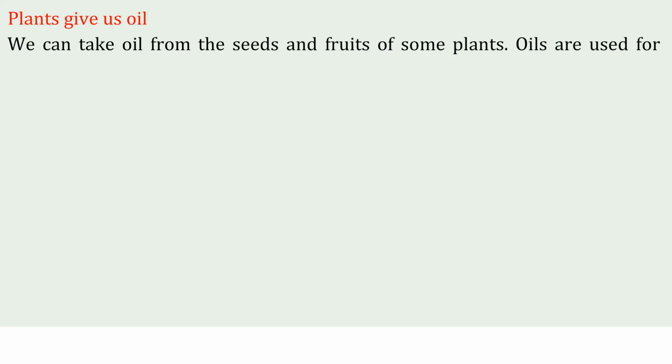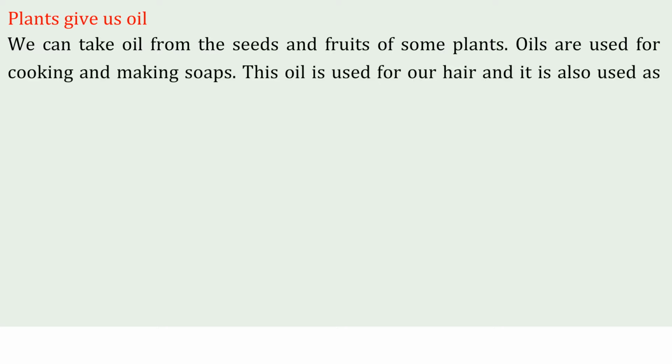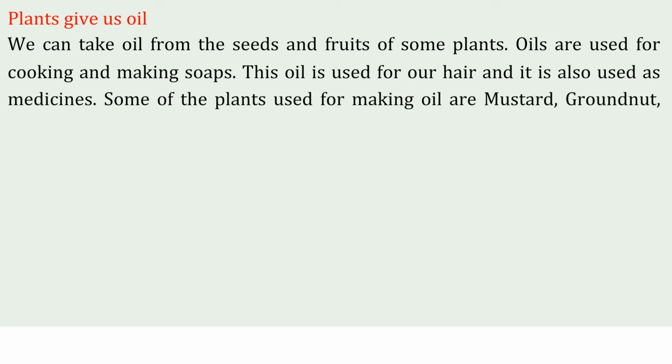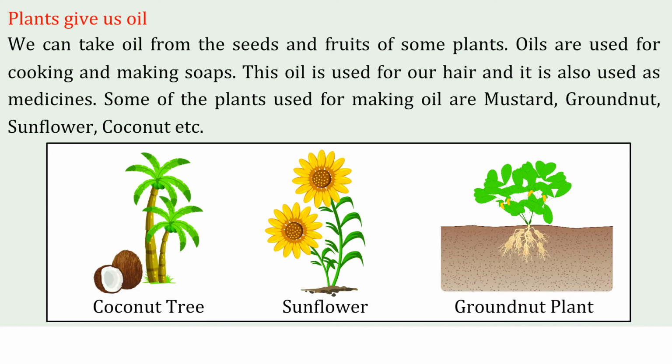Plants give us oil. We can take oil from the seeds and fruits of some plants. Oils are used for cooking and making soaps. This oil is used for our hair and is also used as medicines. Some of the plants used for making oil are mustard, groundnut, sunflower, coconut, etc. Coconut tree, sunflower, groundnut plant.